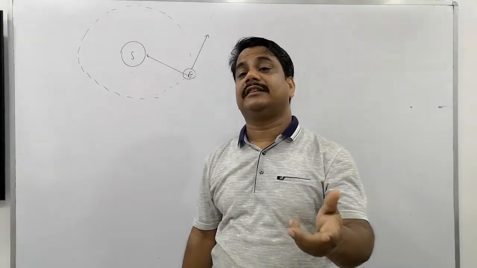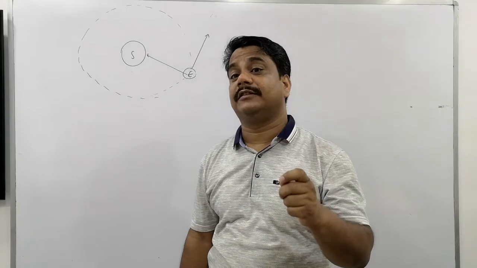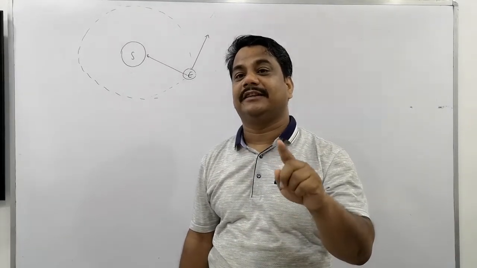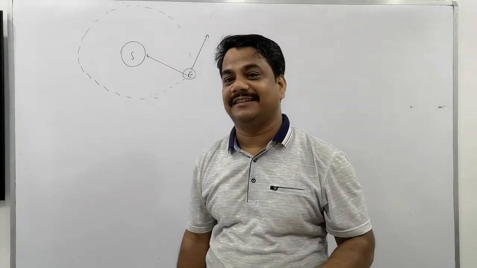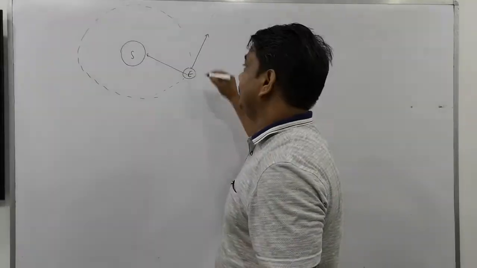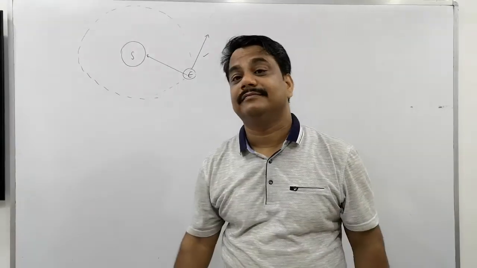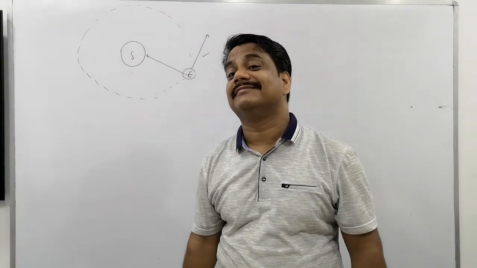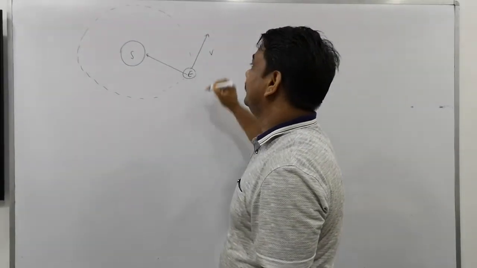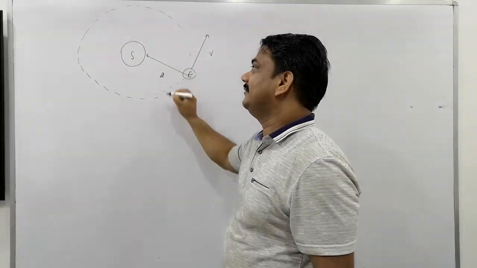So the acceleration direction is also toward the center, because forces actually produce acceleration. You shall study this in the 9th chapter of physics. Right now, force is producing the acceleration, and this is the direction of velocity, and this is the direction of acceleration.